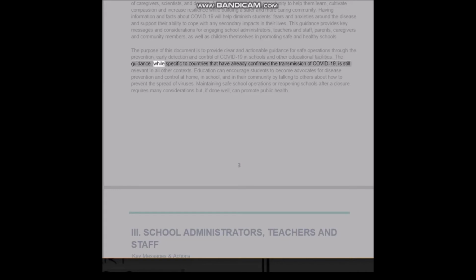The guidance, while specific to countries that have already confirmed the transmission of COVID-19, is still relevant in all other contexts. Education can encourage students to become advocates for disease prevention and control at home, in school, and in their community by talking to others about how to prevent the spread of viruses. Maintaining safe school operations or reopening schools after a closure requires many considerations but, if done well, can promote public health.